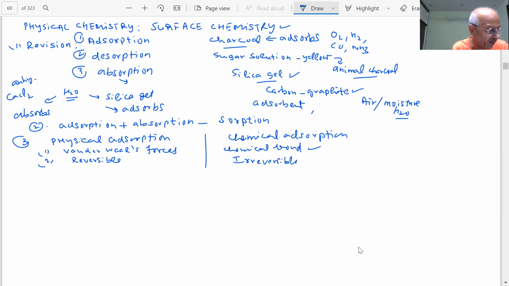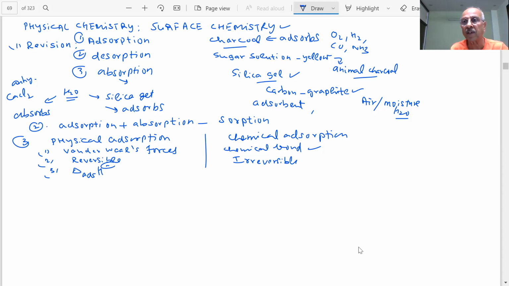And you know heat is evolved, student, when gases are adsorbed. Which has a lower enthalpy of adsorption, lower in which case? In which case is it lower, student? Physisorption or chemisorption?